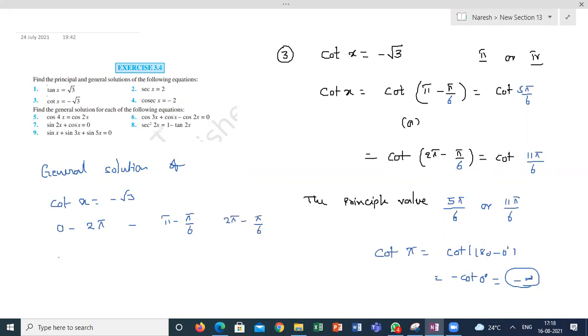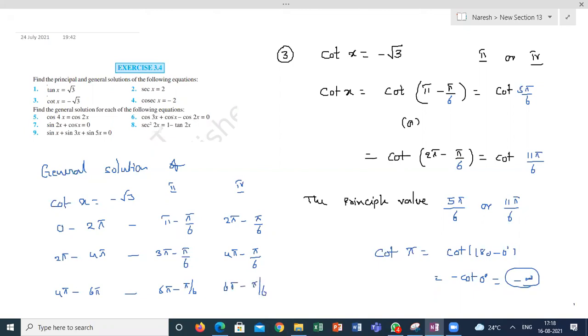From 2 pi to 4 pi, it will come like 3 pi minus pi by 6, 4 pi minus pi by 6. Correct or not? This represents the second quadrant always, this represents the fourth quadrant. From 4 pi to 6 pi, it will be 5 pi minus pi by 6, 6 pi minus pi by 6.